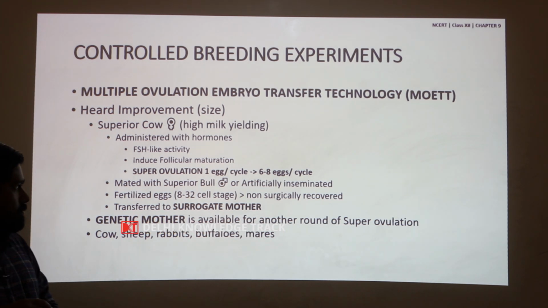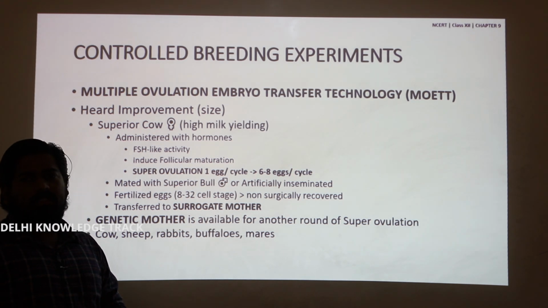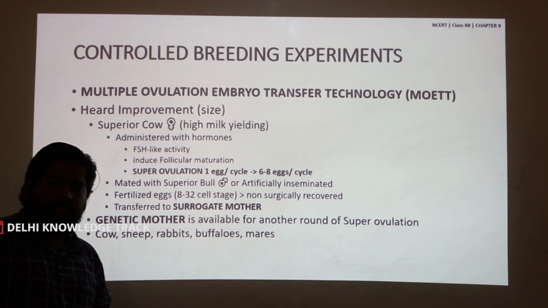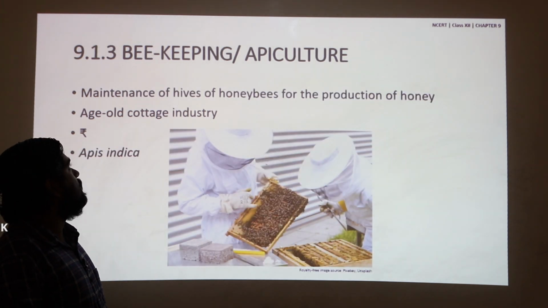In this way, 6 to 8 fertilizations can happen simultaneously, which is used for herd improvement. So, multiple ovulation means super ovulation after administration of hormones, and embryo transfer technology is the transfer of the fertilized eggs from the super ovulation from the genetic mother to the surrogate mother, and this has been observed to be successful in cow, sheep, rabbits, buffaloes and mares.